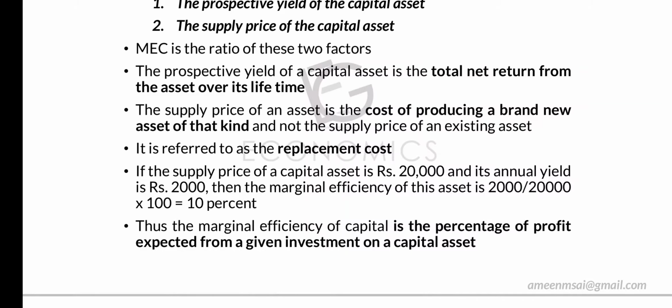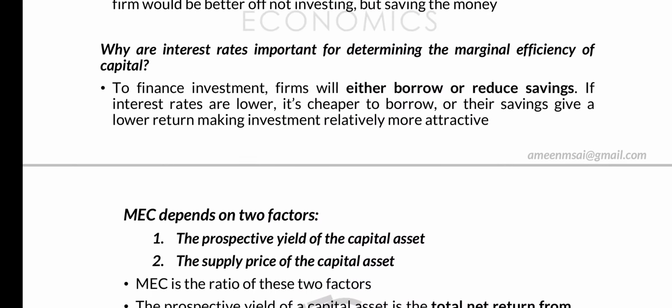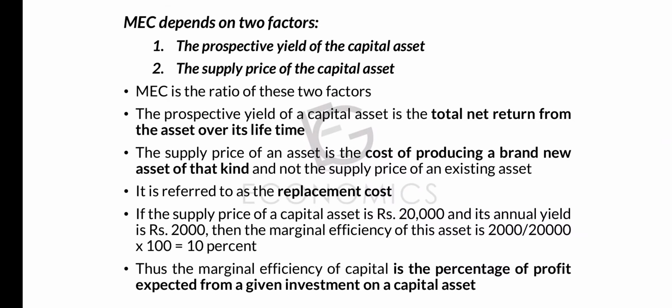Then how do we calculate the marginal efficiency of this asset? It is 2,000 by 20,000 into 100, and the answer is 10%. So here the MEC, marginal efficiency of that capital, is 10%.